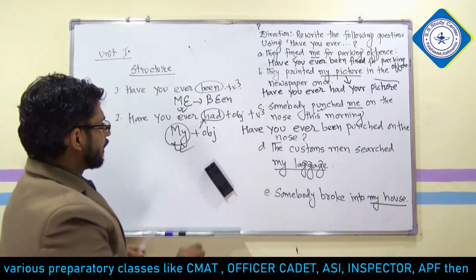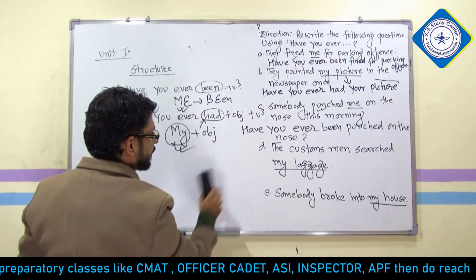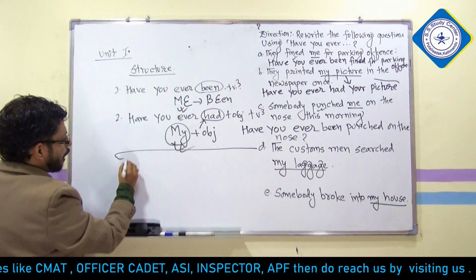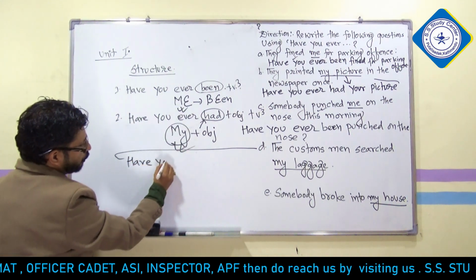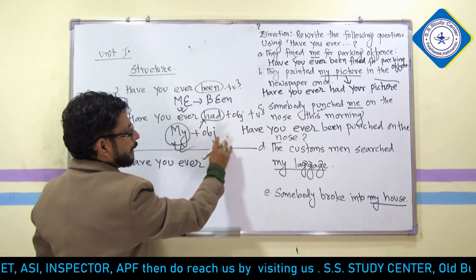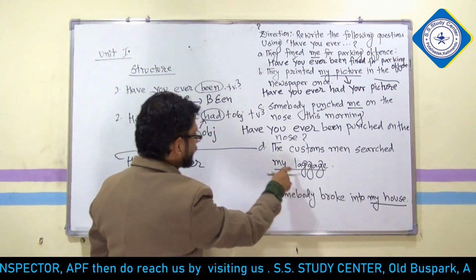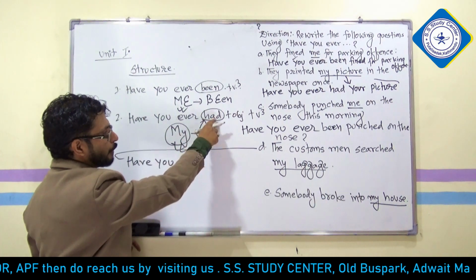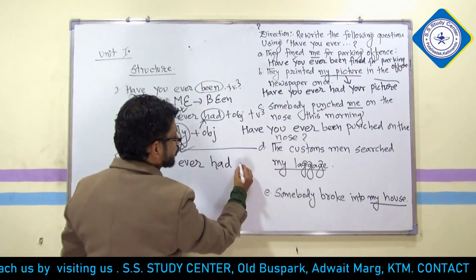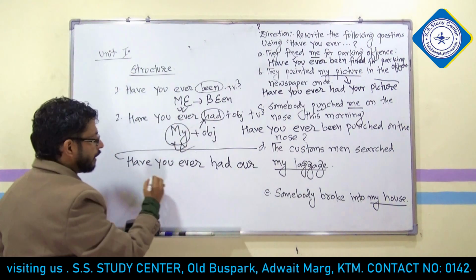It's so easy. Now let's talk about question number D, and we apply the same formula here. Have you ever, then "been" or "had"? "My luggage" is there. Whenever there is "my", we write "had". Have you ever had your luggage, where my luggage turns into your luggage.